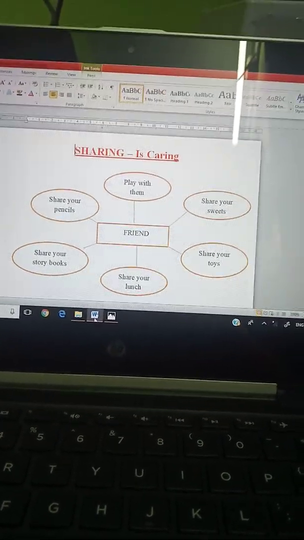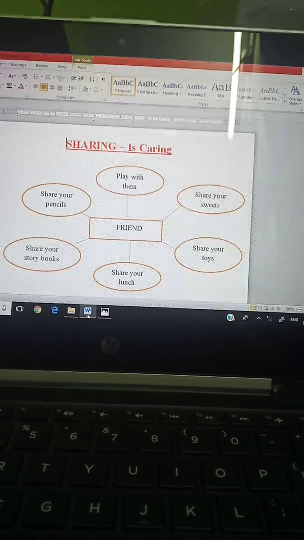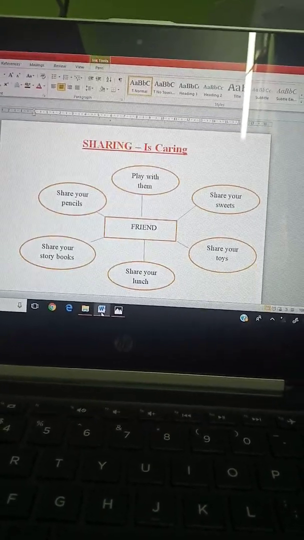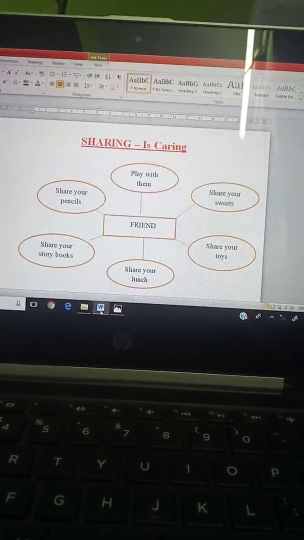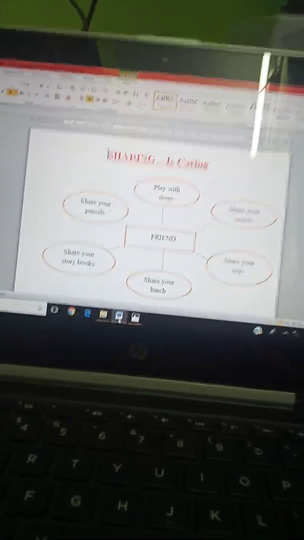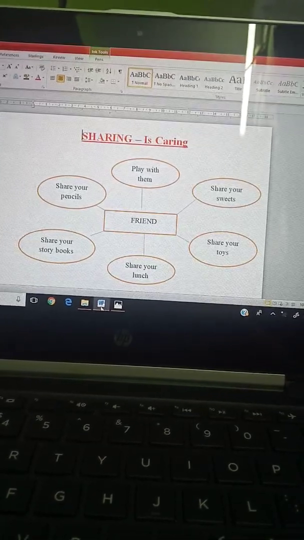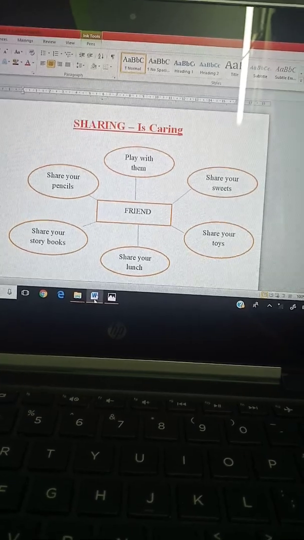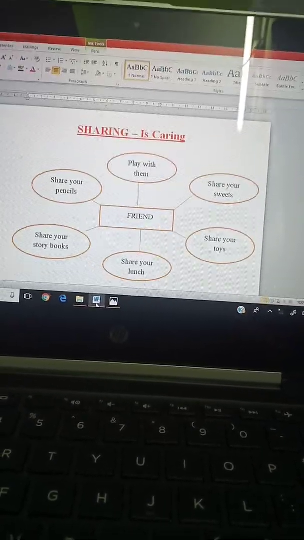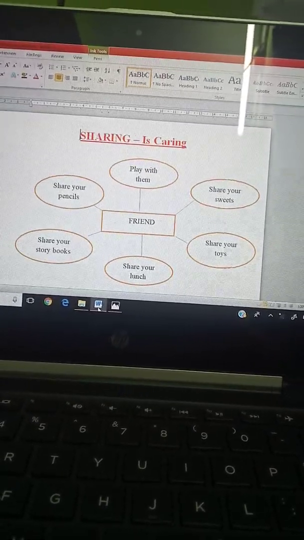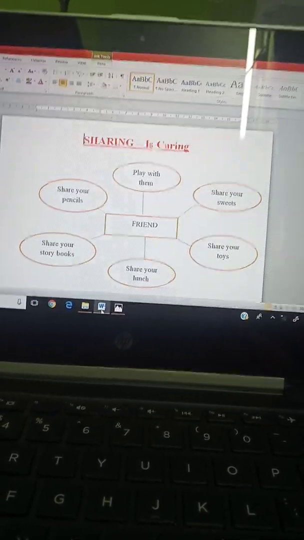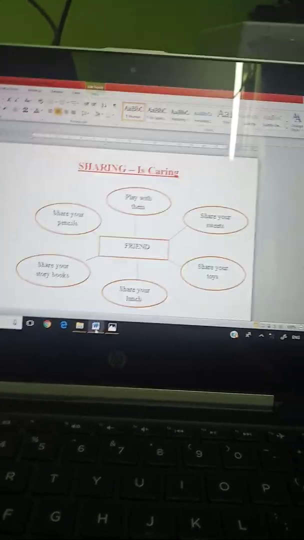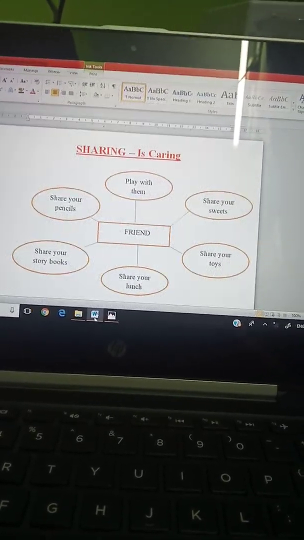What will you do if you lose your friend's pencil? Means, if your friend has given you a pencil and you have lost it, what will you do? You have to go to your friend and apologize for your mistake. Means, you say, I am extremely sorry, friend, that by mistake I have lost your pencil. Okay? Second question.